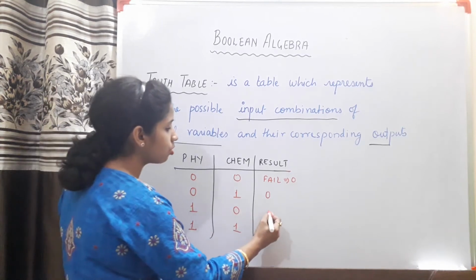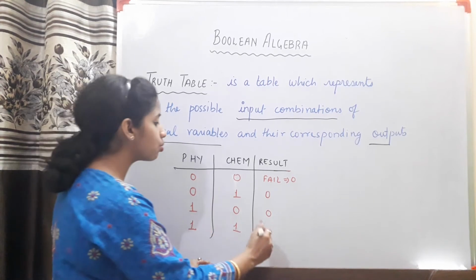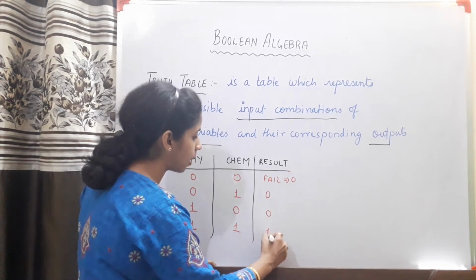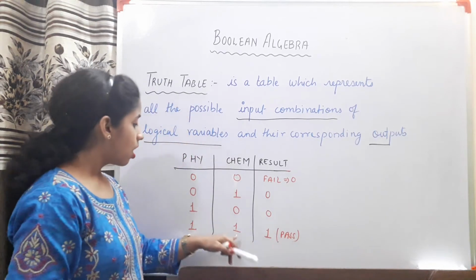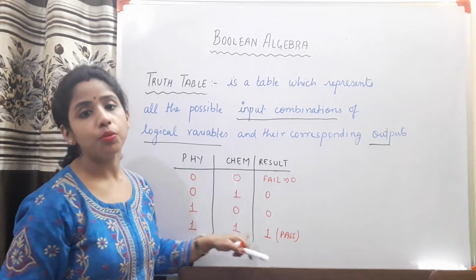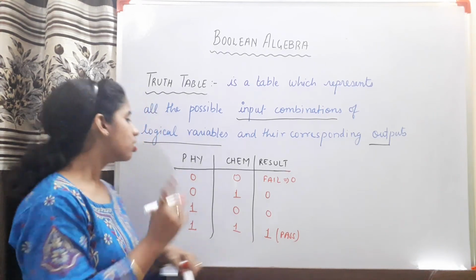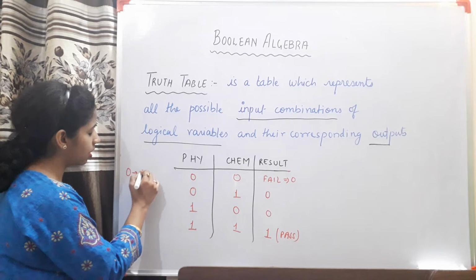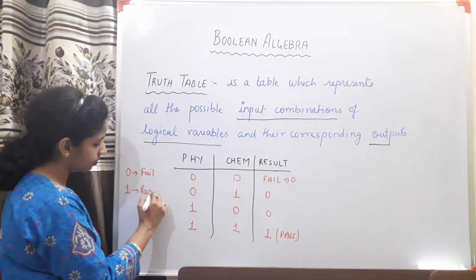Then in this situation also he will be considered fail because he fails in chemistry, and only in this situation his result will be pass. 1 represents pass because he passes in both the subjects, and that was the requirement of my condition. So remember that here 0 is representing fail and 1 is representing pass.